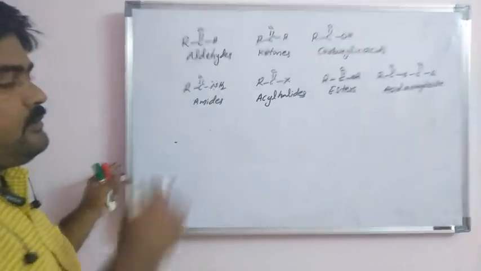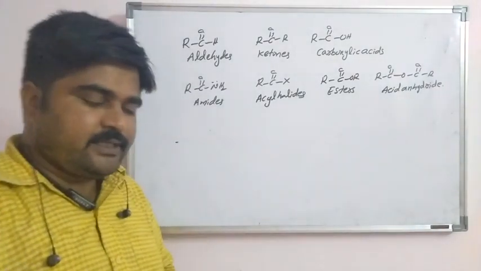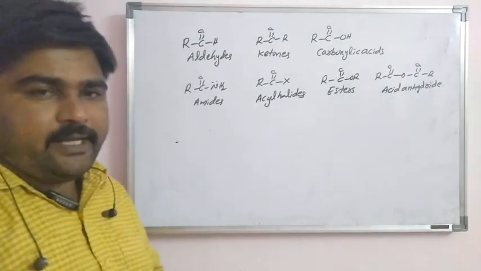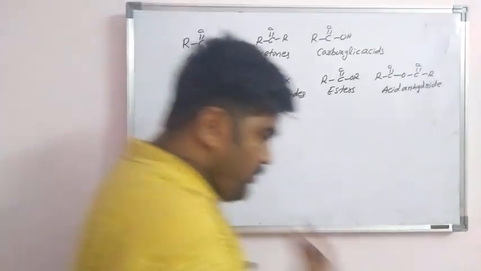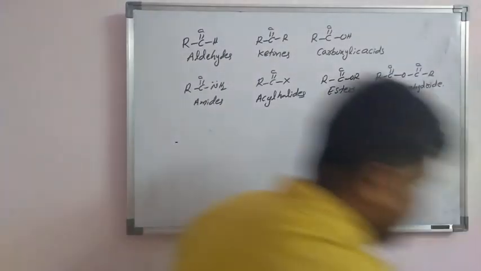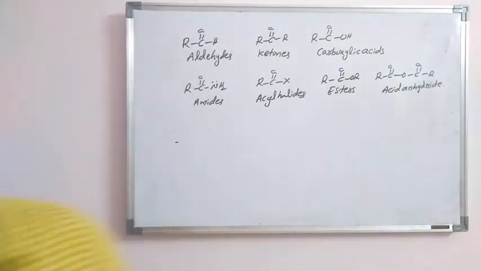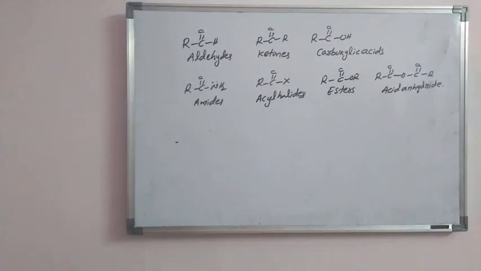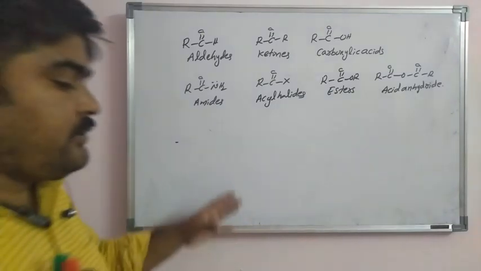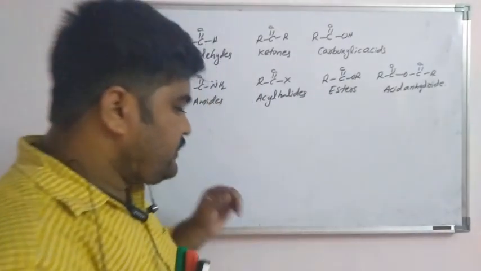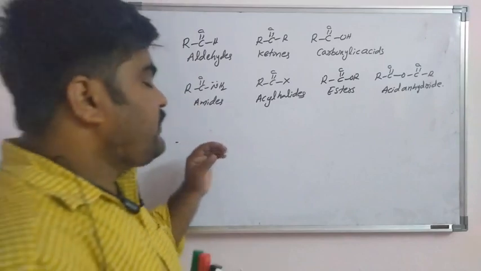So these all are functional groups: aldehydes, ketones, esters, and acid anhydrides. Let us come to another point. Aldehydes, ketones, and carboxylic acids are so widespread.